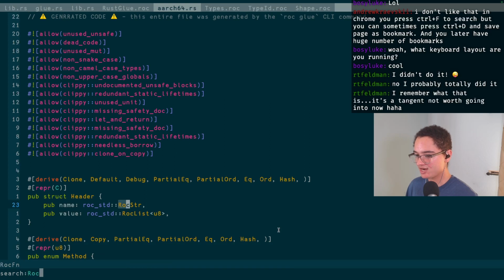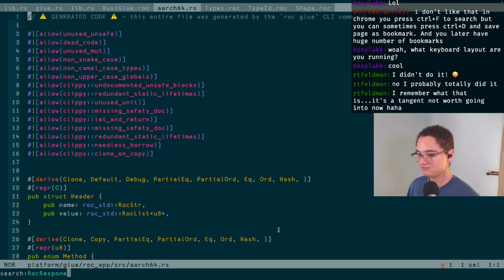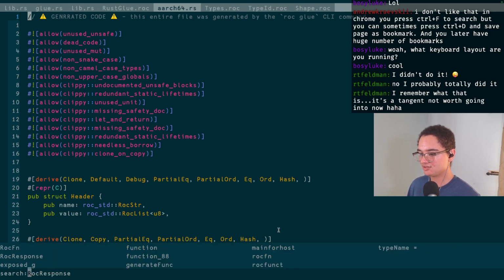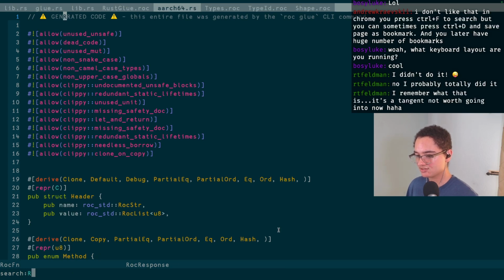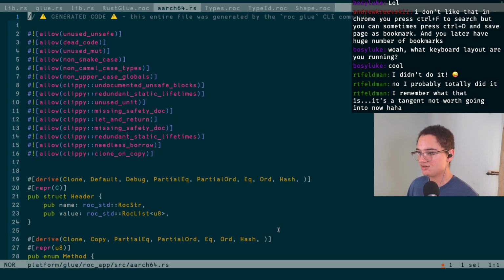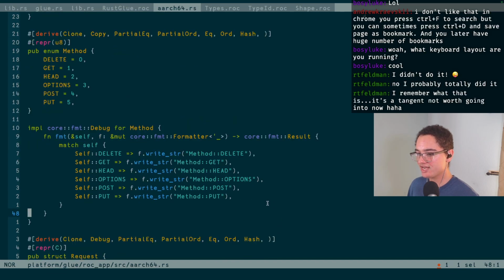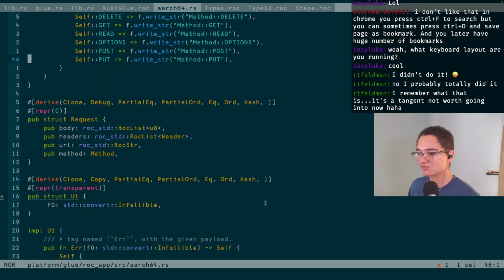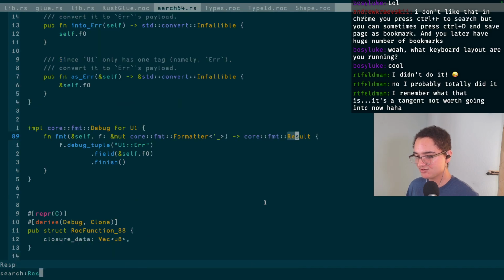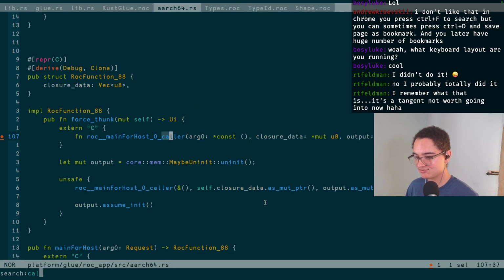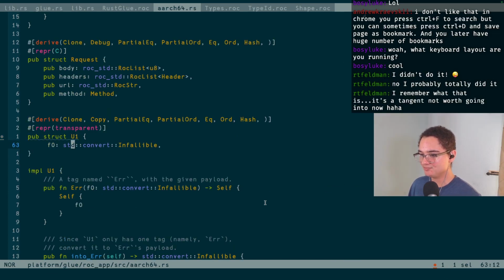Do we just not have a Roc response? We don't. Or was it called Roc response? I thought it was. Let's just search response. No response either. Well, yeah, that would do it. They just don't exist anymore. There's request right there. What? So we have no response, but we have a request? Wait, what does main for host do then? What does this return? Oh, it returns a U1. That's what broke. It's now returning this U1 thing instead of the request. And this U1 thing is not useful at all.